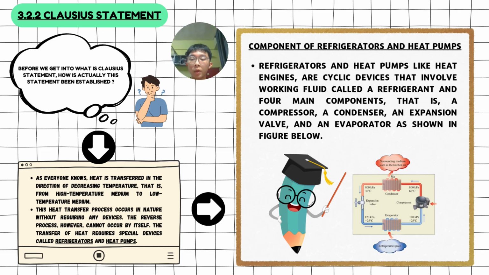Similarly, before we get into what the Clausius statement is, we must know how it has been established. As everyone knows, heat is transferred in the direction of decreasing temperature, that is, from a high-temperature medium to a low-temperature medium. This heat transfer process occurs in nature without requiring any device. However, if we want to transfer heat from low temperature to high temperature, we require special devices called refrigerators and heat pumps. Refrigerators and heat pumps, like heat engines, are cyclic devices that involve a working fluid called refrigerant and four main components: a compressor, a condenser, an expansion valve, and an evaporator, as shown in the figure below.